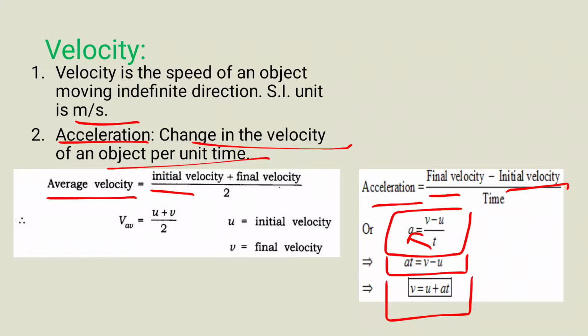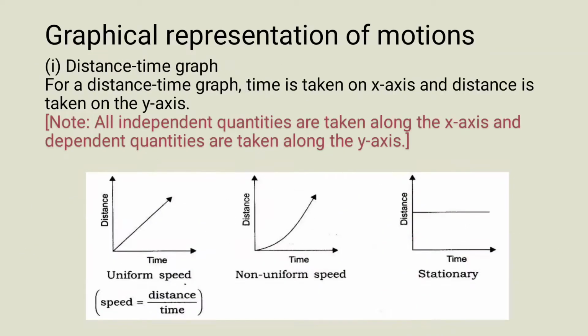We have to find the average velocity. So both the velocities, initial and final, are divided by 2, as we find the formula for the average. So here the average velocity will be u plus v by 2. I hope it is very clear to you now. Then let's see the graphical representations of motion.